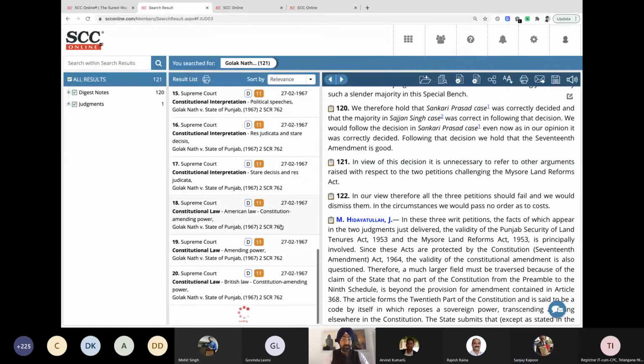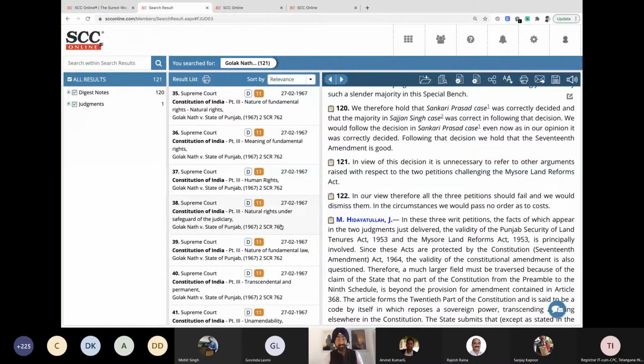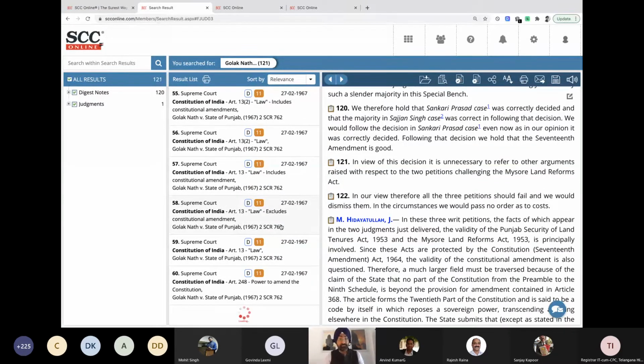I can keep scrolling down, and I will look for a small red exclamation mark, which will tell me whether this case is overruled or not, or which point of law is overruled or not. But that's a traditional approach. It takes some time. The other approach that we can take is much, much faster.